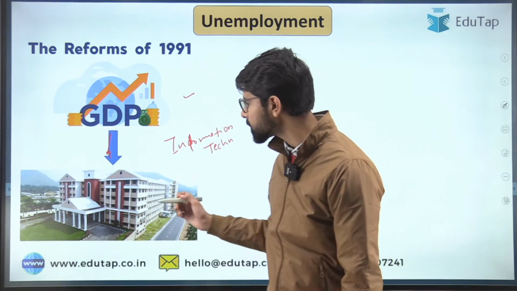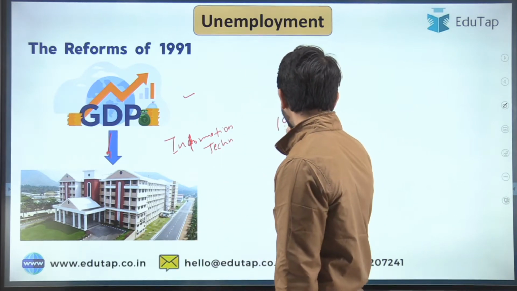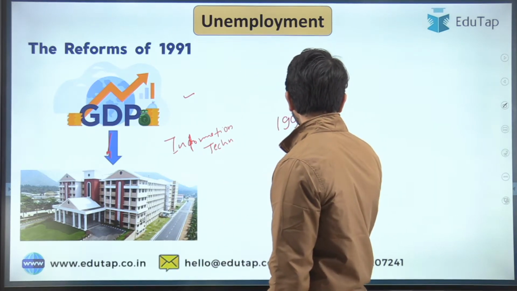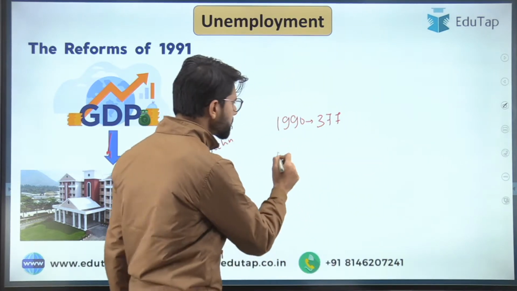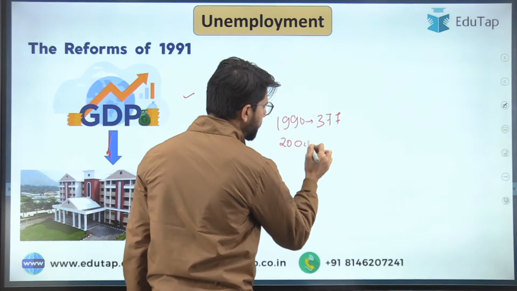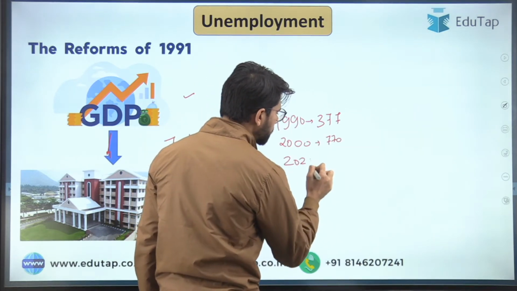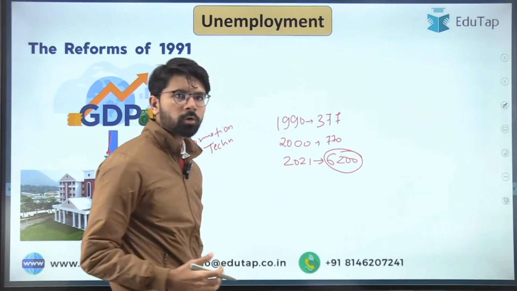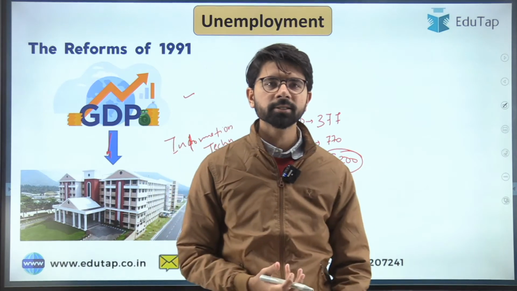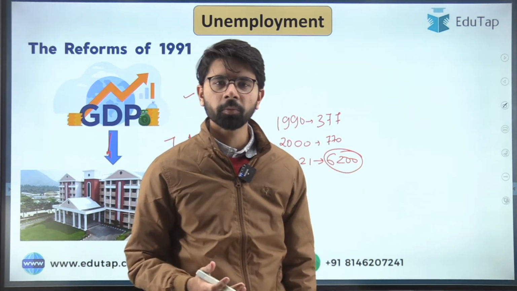A similar ecosystem was available within India, and the LPG reforms only facilitated the growth of such companies. Because of this, there was a boom in engineering colleges. I would like to quote a data here: in 1990, there were only 377 engineering colleges in India, but that number jumped up to 770 in 2000, and today there are roughly 6,200 engineering colleges in India. So engineering emerged as a viable alternative to the regular courses such as BA, BCom and BSc.